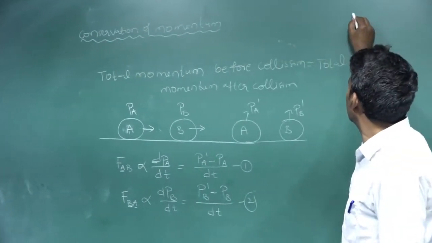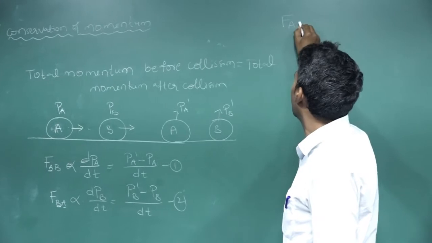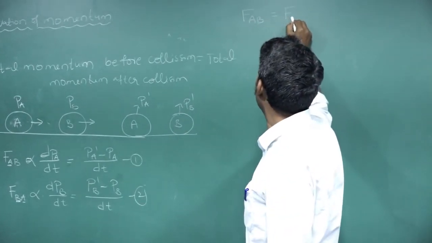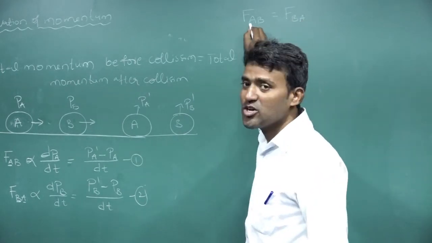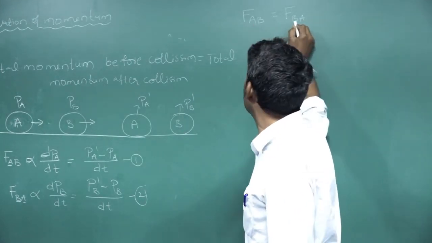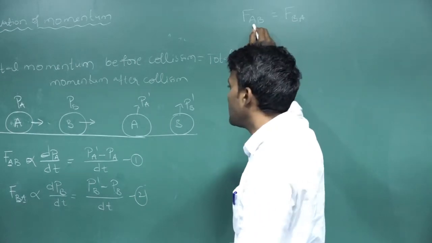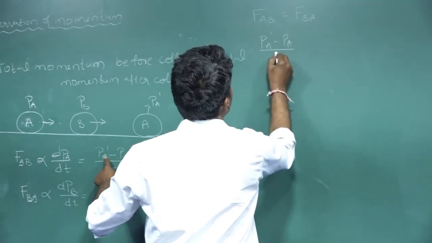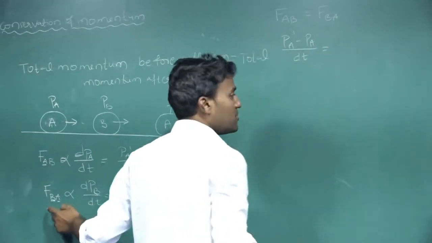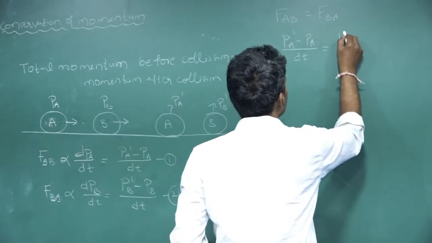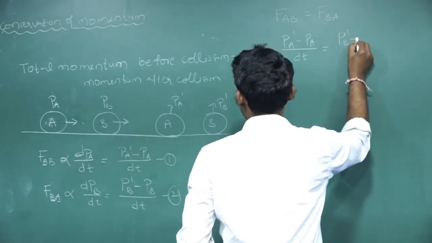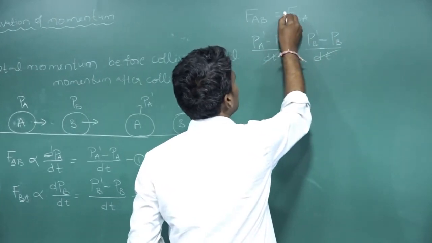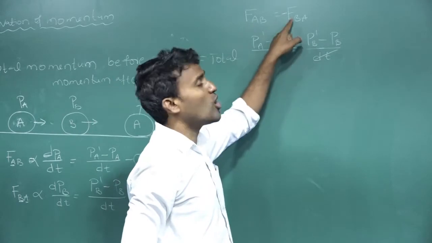So according to Newton's law, force acting on the A due to the B is equal and opposite to the force acting on the B due to the A. So FAB is equal to (PA dash minus PA) divided by dt, and FBA is equal to (PB dash minus PB) divided by dt. Both sides, dt gets cancelled. Here there is a minus, because of equal and opposite forces.